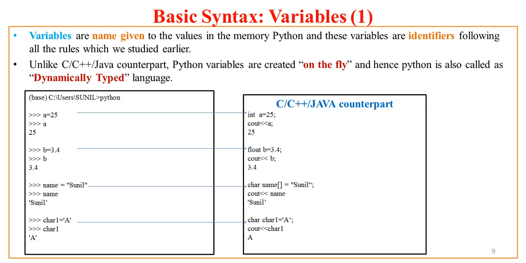Now if you try to map the way variables are created in other programming languages and the way variables are created in Python, you'll find that you don't have to worry about first declaring the variable, perhaps initializing it and then using it. So here variables are created on the fly.